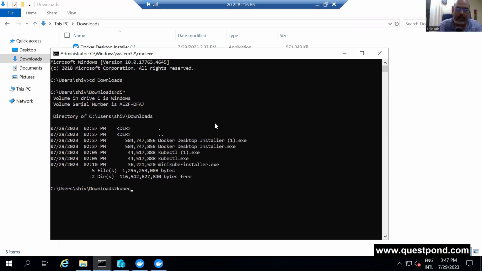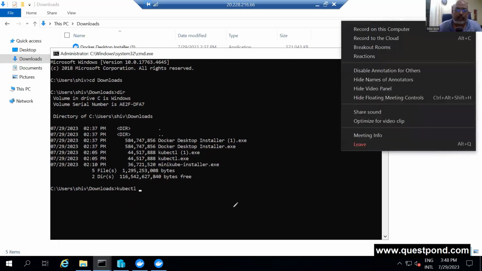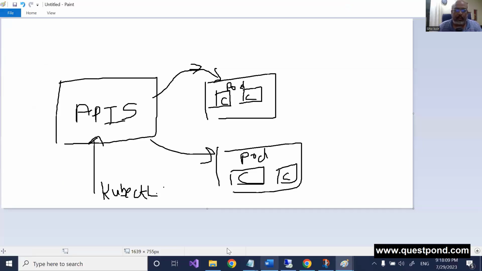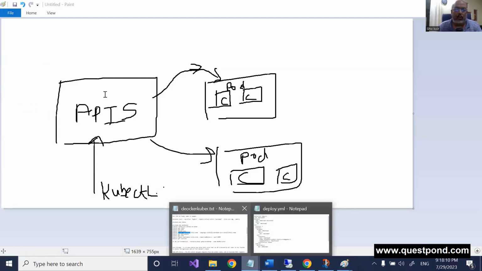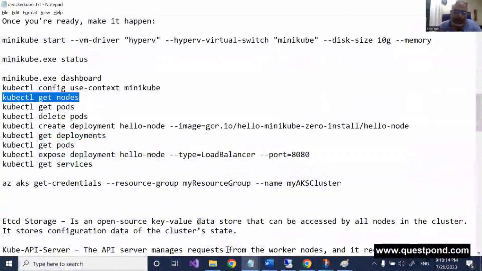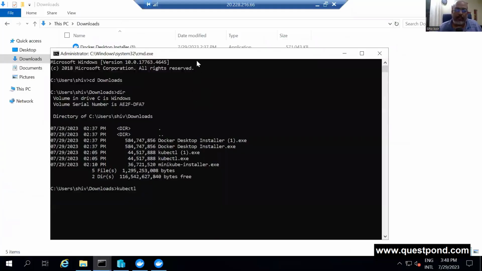Kubectl, some of the commands. Let me show you some commands out here. So for example, one of the commands you can fire is, okay, get me all the nodes. At this moment, remember that there is no Kubernetes running on this machine, so it would actually fail. Okay. So if I go and fire like this, if there was something running, then it would have shown me the nodes. So that is what kubectl is, right?